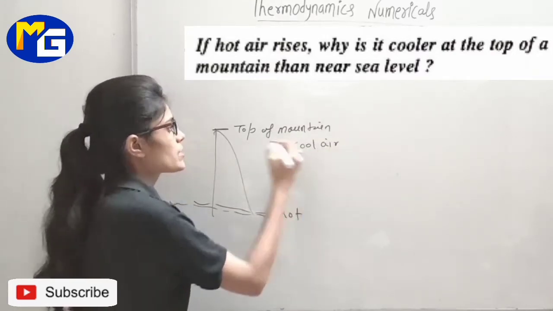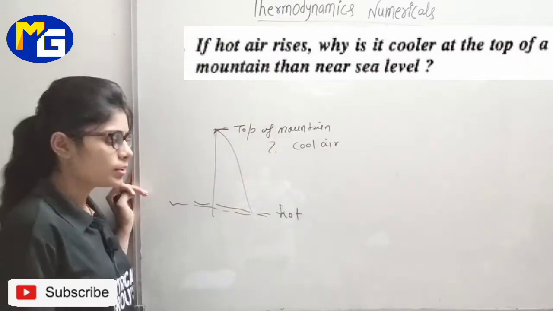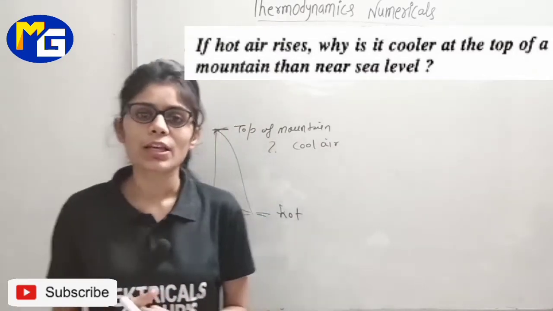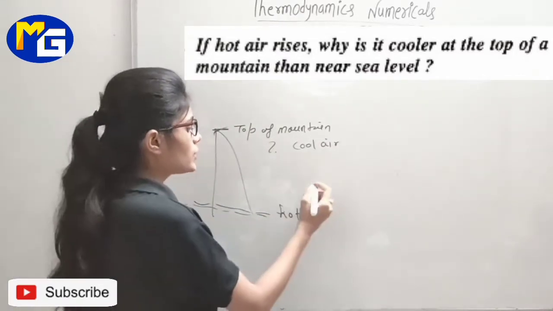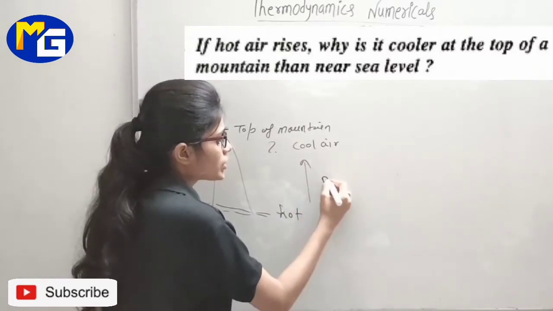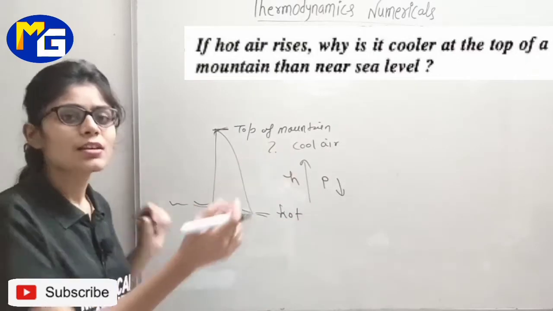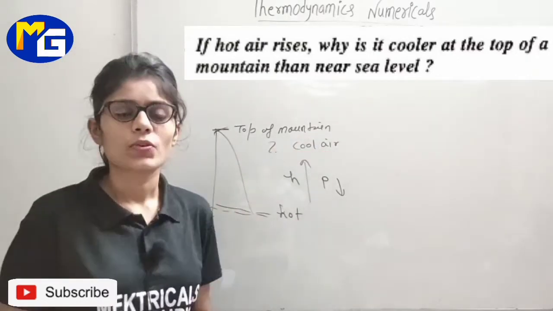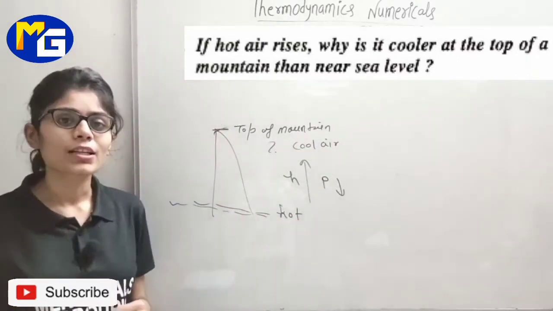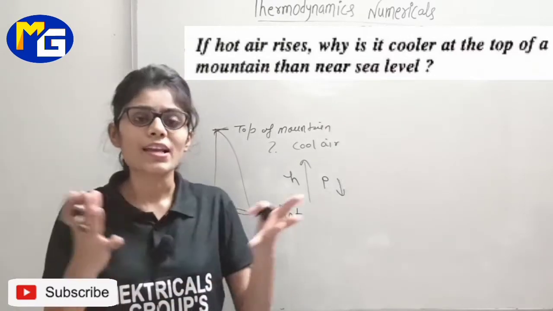Cool air present at the top of the mountain. So what we will give as the reason, because we know that with height pressure decreases. As height increases, pressure decreases. Okay, and when the pressure decreases, what will happen? Gas will expand.